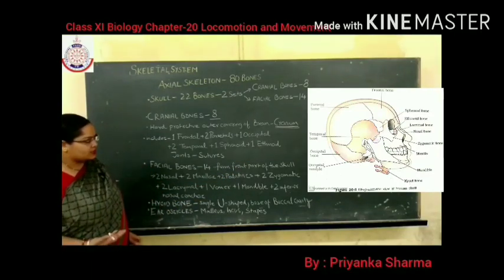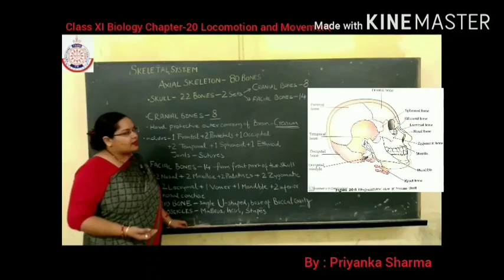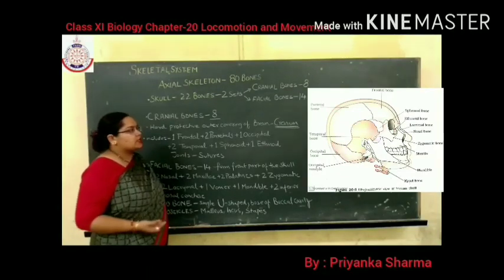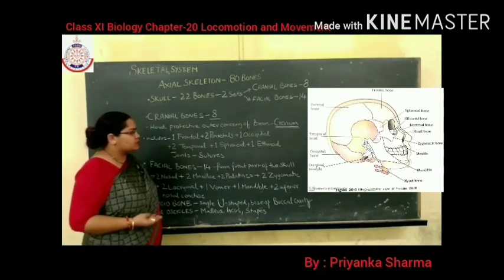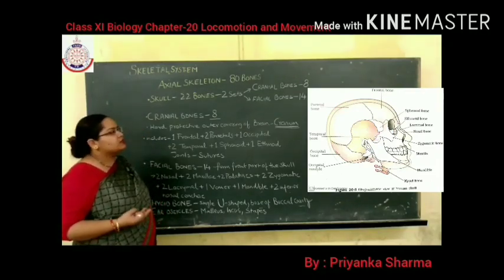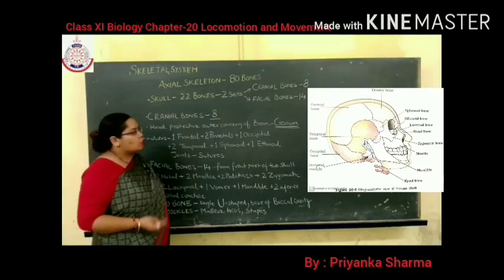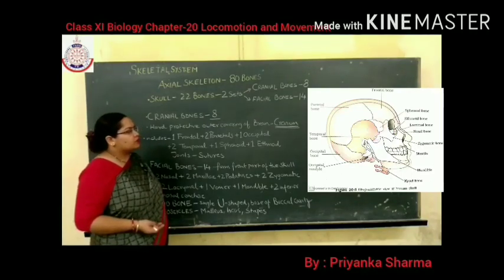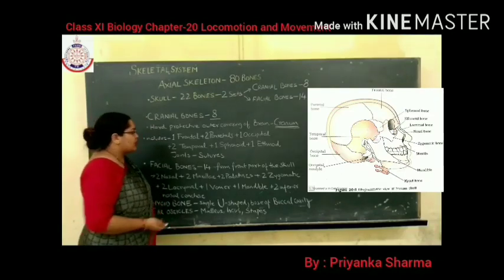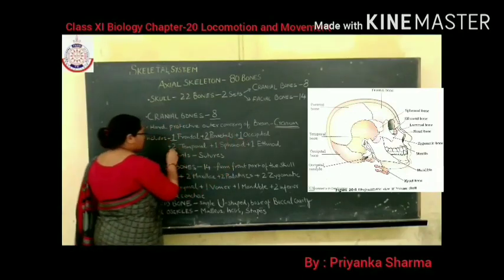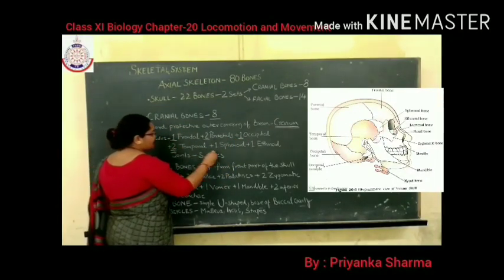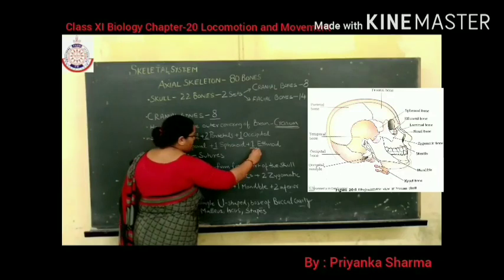Let's revise once again. We can see in the diagram that in the front part, ethmoid, then sphenoid, then frontal. How many frontal bones are present? 1. Then 2 parietal, 1 occipital and 2 temporal bones are present. So total 8. 1 plus 2 is 3, plus 1 is 4, plus 2 is 6, 1 is 7, 1 is 8.